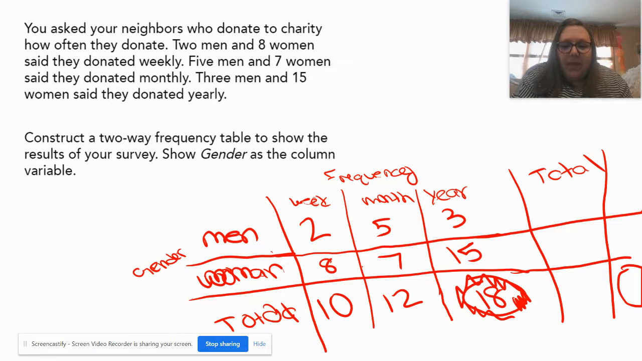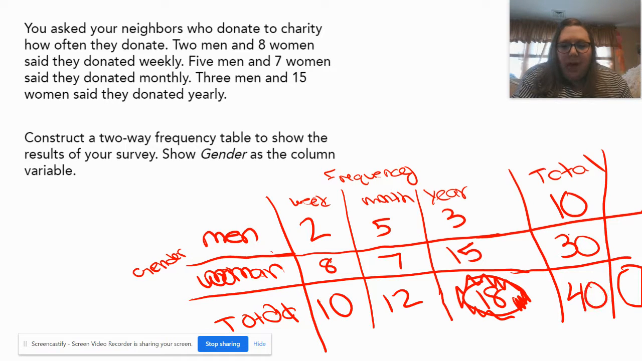So for men, the 2 who donated weekly, then the 5, and then the 3. 2 and 5 is 7, and 3 is 10. For the women, 8 and 7 is 15, and another 15 is 30. So that, in theory, should mean, I'm sorry, hold on. 8 and 7 is 15, plus 15 is 30. 2 and 5 is 7, plus 3 is 10. Yep. So in theory, all columns should equal 40.